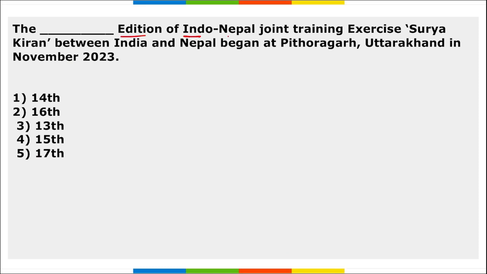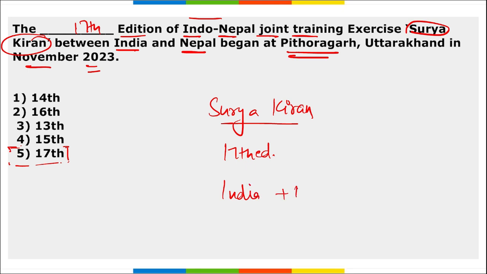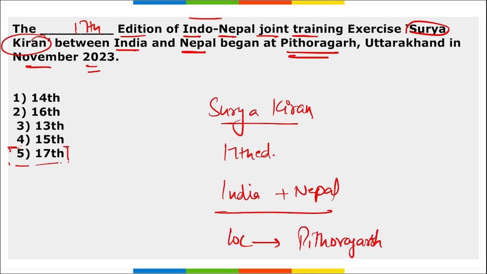Next, the 17th edition of the Indo-Nepal joint training exercise Surya Kiran, held between India and Nepal, began at Pithoragarh in Uttarakhand in November 2023. This was the 17th edition of this exercise. What is the location where this was held? Pithoragarh. Where is Pithoragarh? In Uttarakhand. So 17th edition of this exercise.